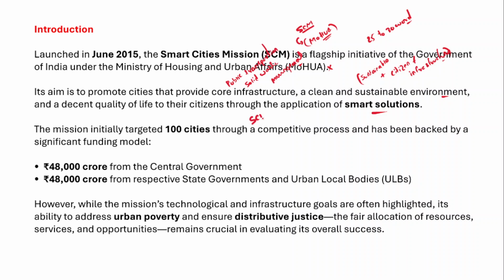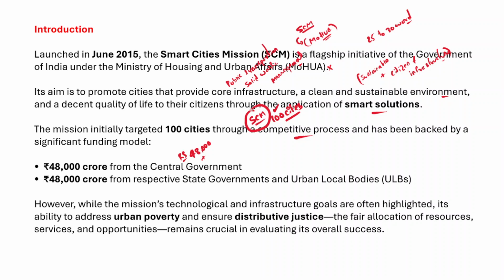Initially, the smart cities mission targeted 100 cities through a competitive process, and it has been backed by funding as well, right? Initially 100 cities will be developed as smart cities with funding from both central and state governments. For example, around 48,000 crore would be provided by the central government, and the rest of the funding would be provided by the respective state governments along with the urban local bodies. So there is a robust funding mechanism for the smart cities mission implementation as well, right?